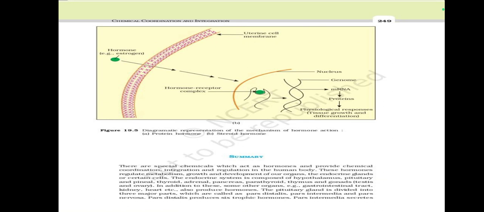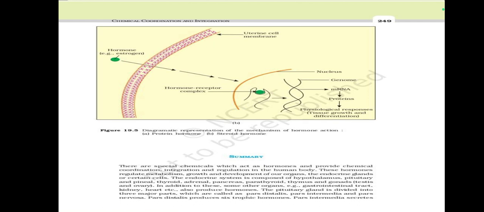The endocrine glands are certain cells. The endocrine system is composed of the hypothalamus, pituitary, pineal, thyroid, adrenal, pancreas, parathyroid, thymus, and gonads, testes and ovary. In addition to this, some other organs, for example the gastrointestinal tract, kidney, heart, etc., also produce hormones.